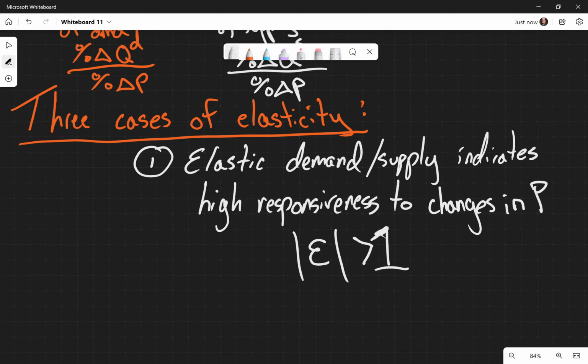So we're going to see this in some examples, but because demand is downward sloping, every time there's a negative change in the price, there's a positive change in the quantity, right? So if there's a negative change in the bottom and a positive in the top, what's this fraction going to be? It's going to be negative, right? And so that's why we have to do this absolute value situation here. So price elasticity of demand is always going to be negative.